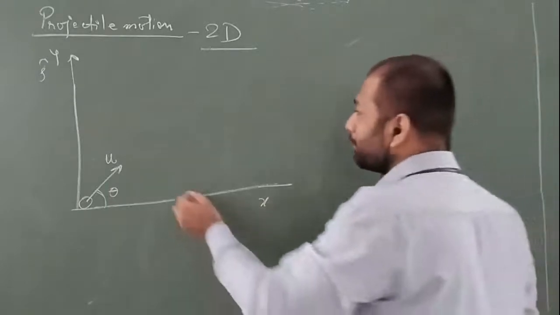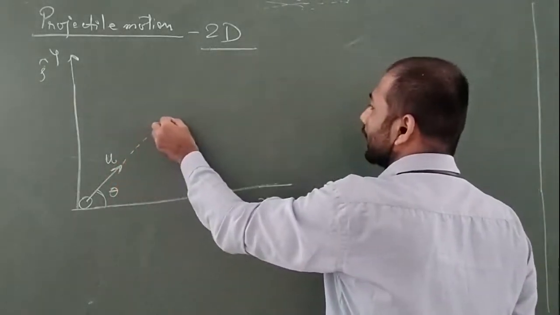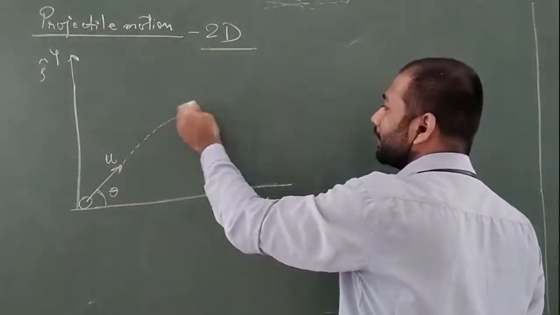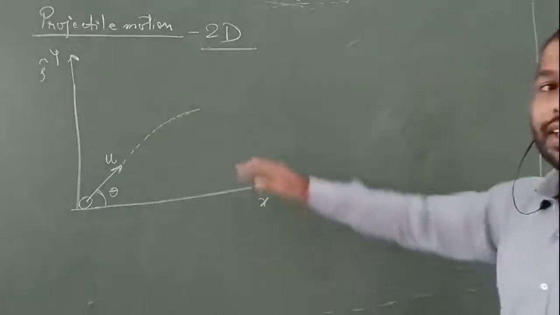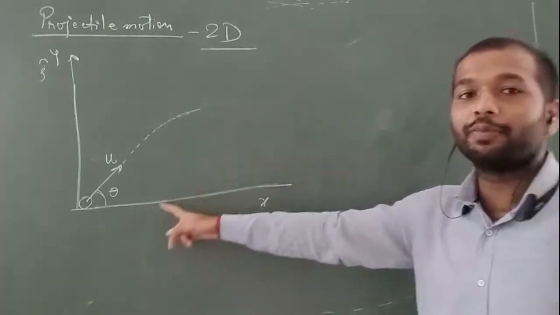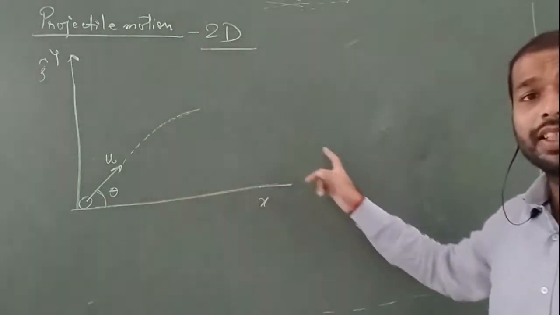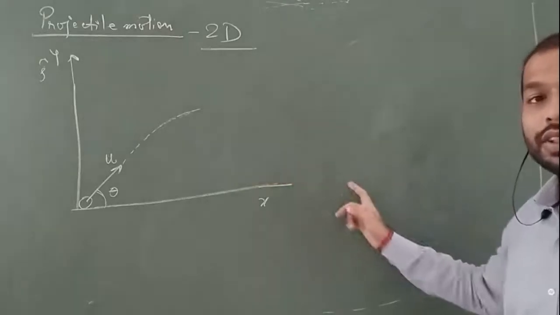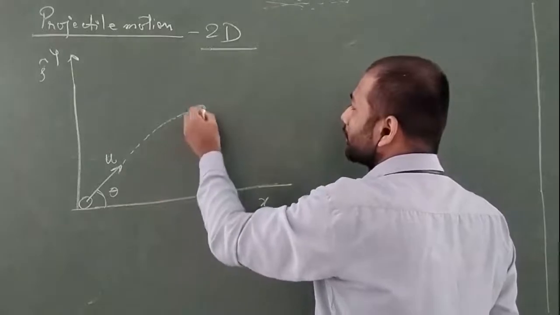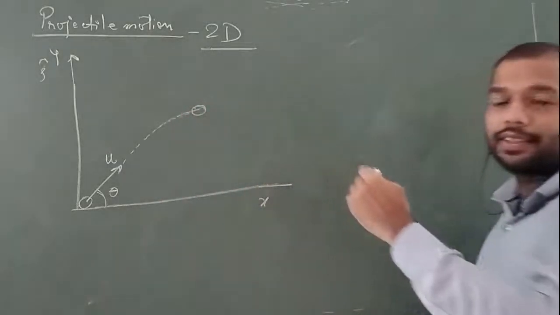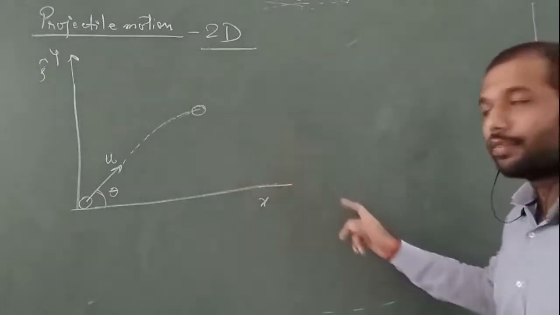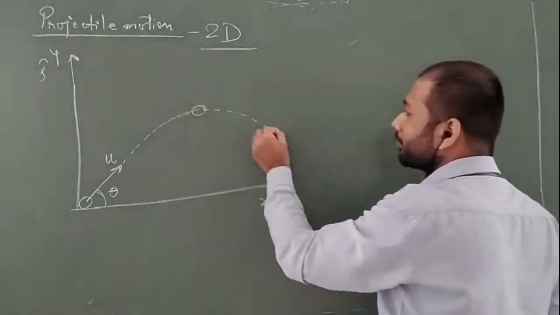Alright, so what will happen? We know the motion: for a given time it will attain some height, and at that particular point it will be the maximum height attained by your ball, and then it starts falling with increasing velocity. So you can see at this point the velocity of the ball along the y-axis, the velocity with which it is going up, is 0, and then the ball starts falling down.